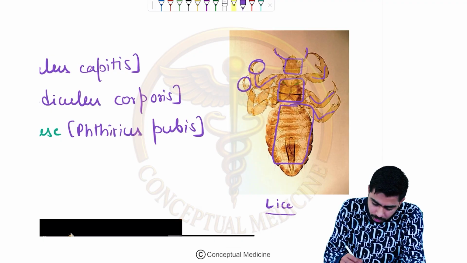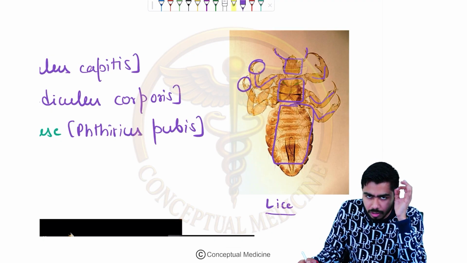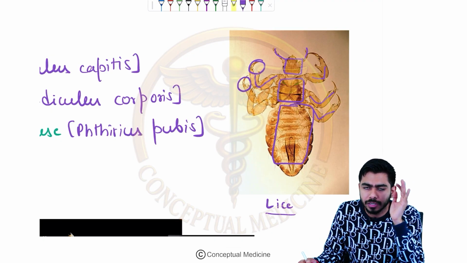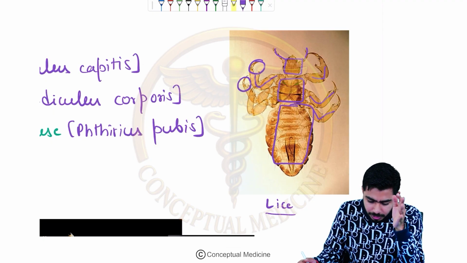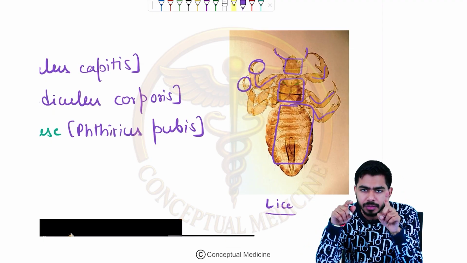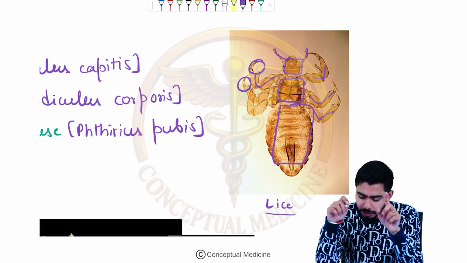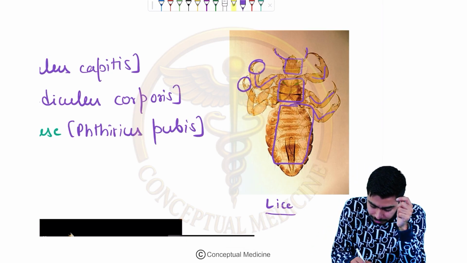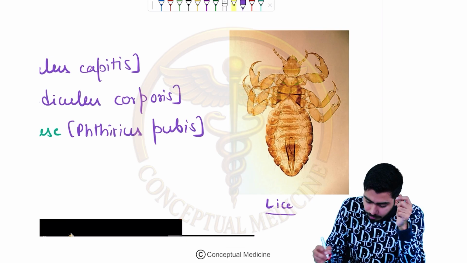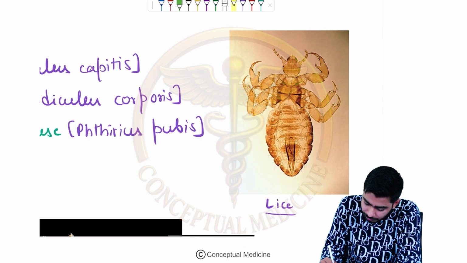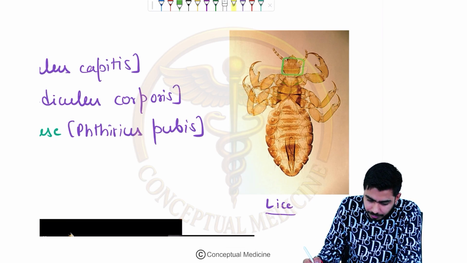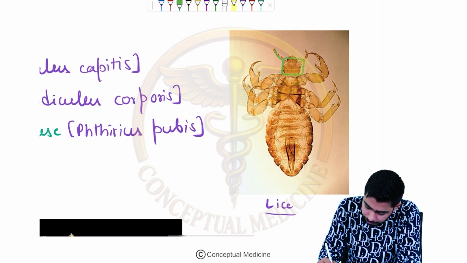So many points we have talked about. If we talk about the morphology of these lice, I'm highlighting everything once again. They have one head and one pair of antennae.